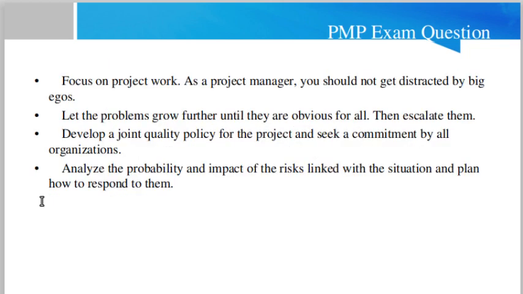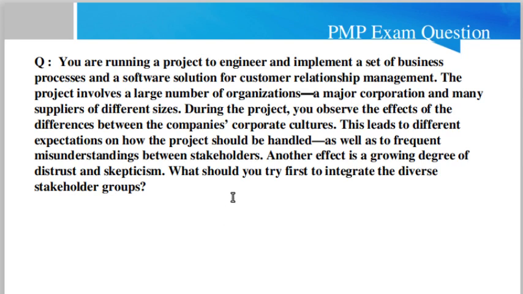So the options are: focus on project work, as a project manager you should not get distracted by the big egos. The main question was what should you try first to integrate the diverse stakeholder groups.